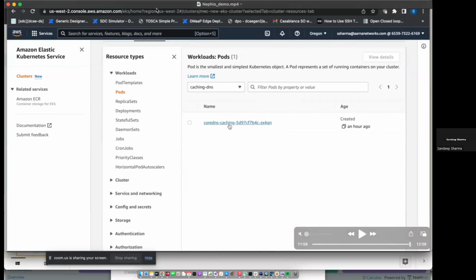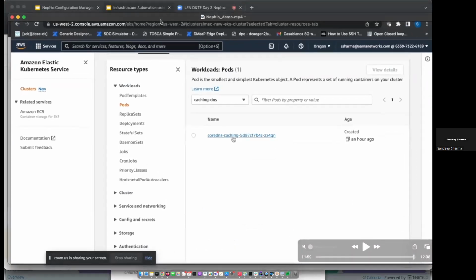What we saw was, from the user point of view, we specified two high-level intents, one for infra and one for workload. And the whole process of provisioning a Kubernetes cluster to deployment of workload was taken care of by the Nephio controllers plus the cloud provider controllers.